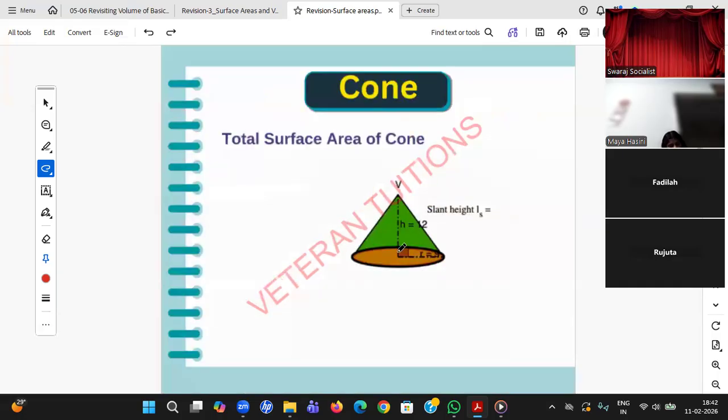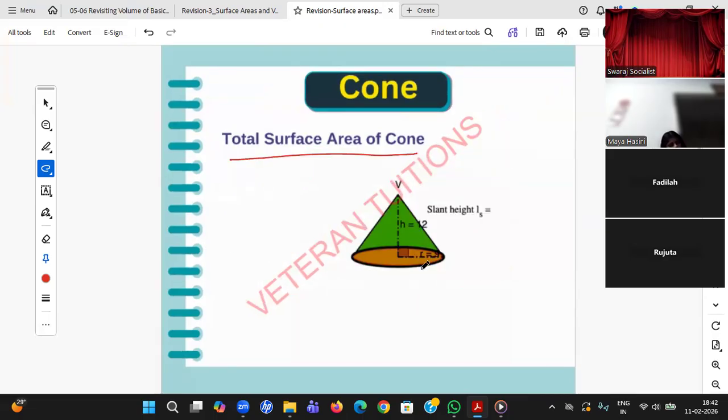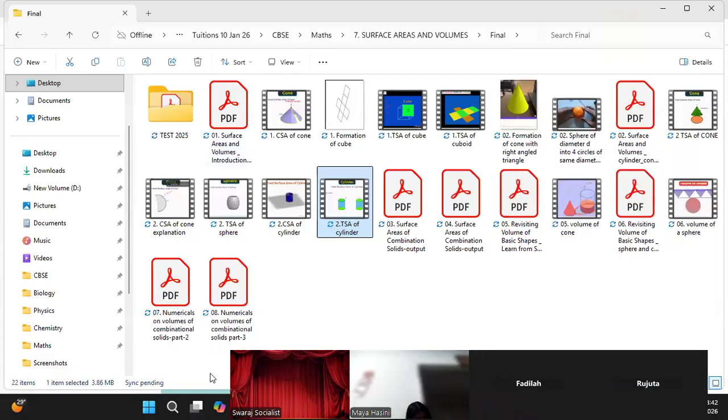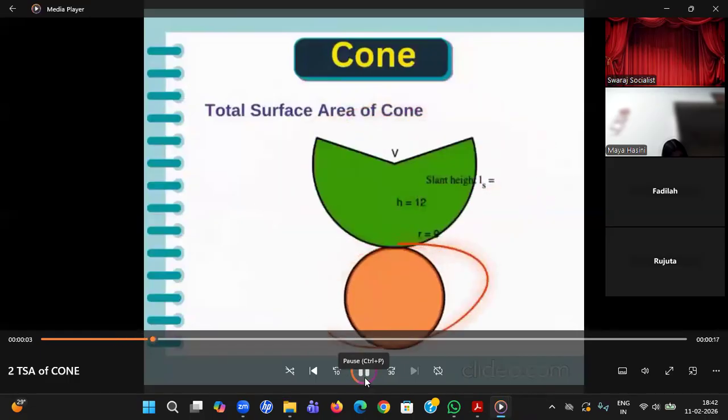Once you got to know the parameters, now let us find how much paint is required to paint this. So what did I ask you, students? Break into the known figures. If I just cut open this, it will be broken into two things. You see, down there is a circle. When you cut this and spread it, TSA of a cone. Can you see, students? When you cut open, what can you see? Purnappa, what is this figure, beta?